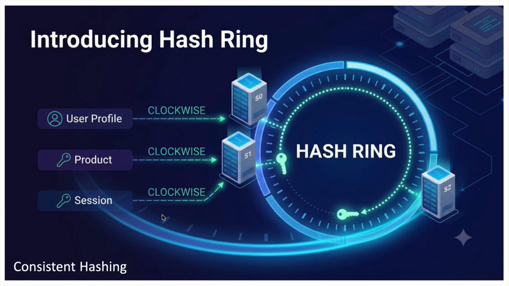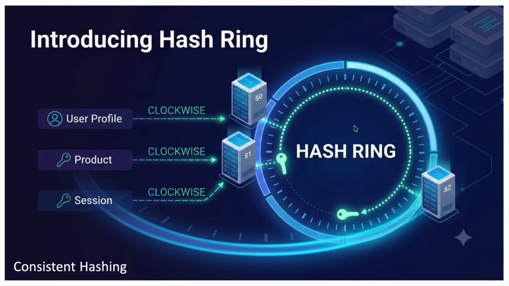Now we hash every server, using the server IDs. So let's say server A is at position X, server 1 is at position Y, and so on. Each server gets placed somewhere on the ring. Now we hash every request or key. User profile, product, session, everything will be mapped somewhere on the ring.